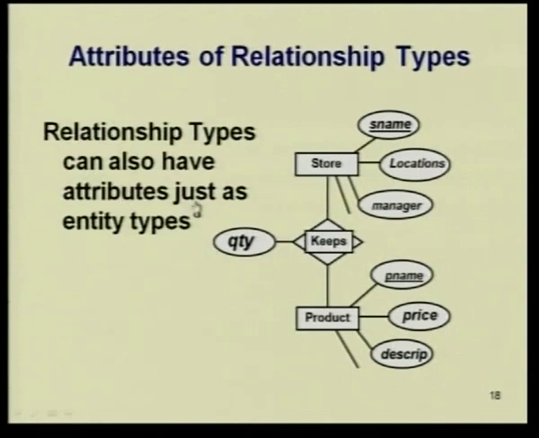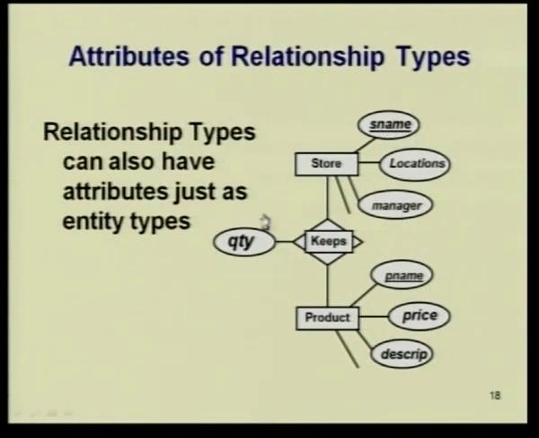Now, associated with relationships: before, remember, we had attributes associated with an entity. Now, we are talking about attributes associated with a relationship type. So, relationship types can also have attributes, just as entity types. For example, here you have store and you have product, and store has a lot of attributes. We are not discussing all the attributes: the name, location, manager. Just for revision, S name is the key or the primary attribute, and then store is connected to product by the keeps relationship.